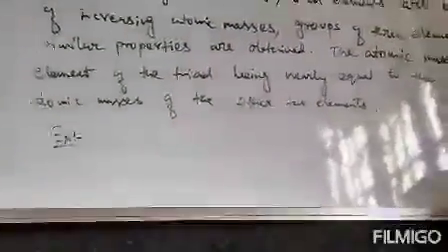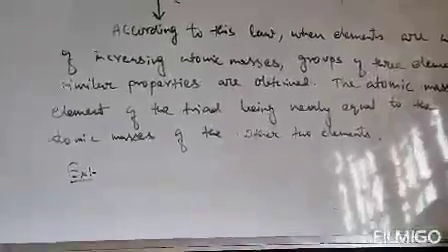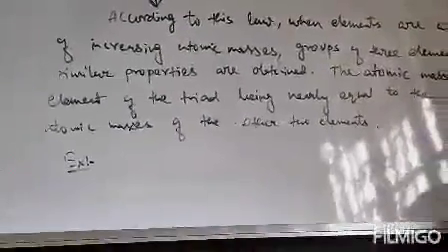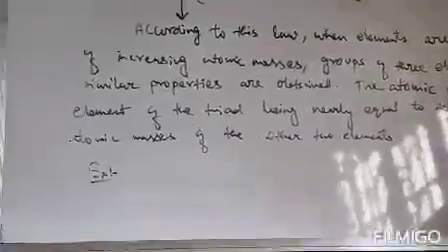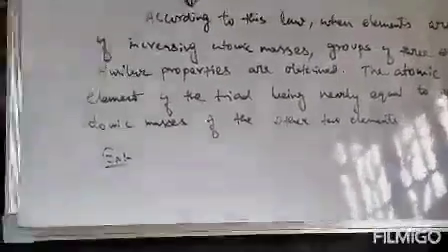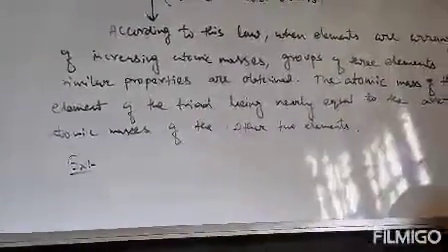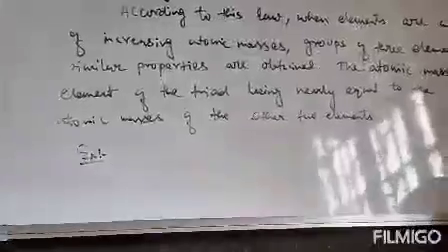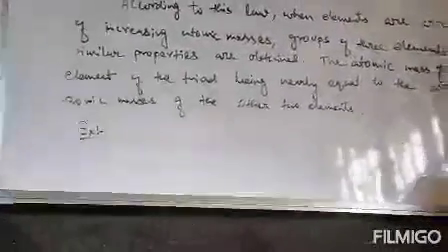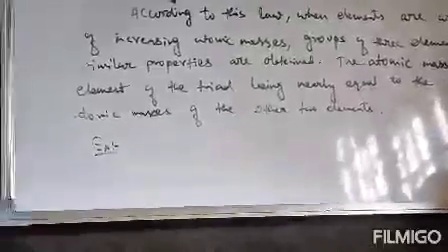So he proposed three elements will be grouped together in terms of increasing atomic masses, and when he arranged them with this property, he noticed that every three elements, when they group together, have similar properties. And while arranging, the atomic mass of the middle element of the triad is nearly equal to the average of the atomic masses of the other two elements.